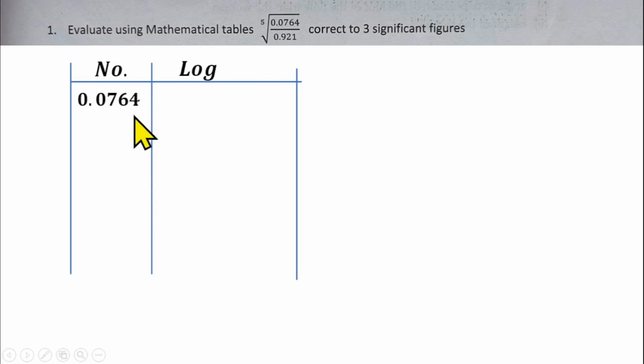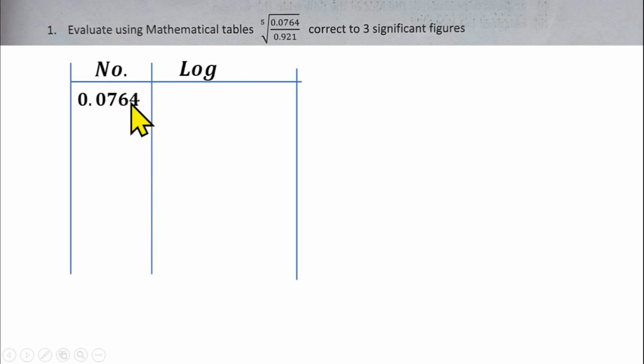The first question is to evaluate, using the mathematical table, the fifth root of 0.0764 over 0.921, correct to 3 significant figures. So that means you are going to use the logarithm table to simplify this, and I believe that you have your logarithm table beside you right now. So draw your table. We have number, we have log. The first number there is 0.0764.